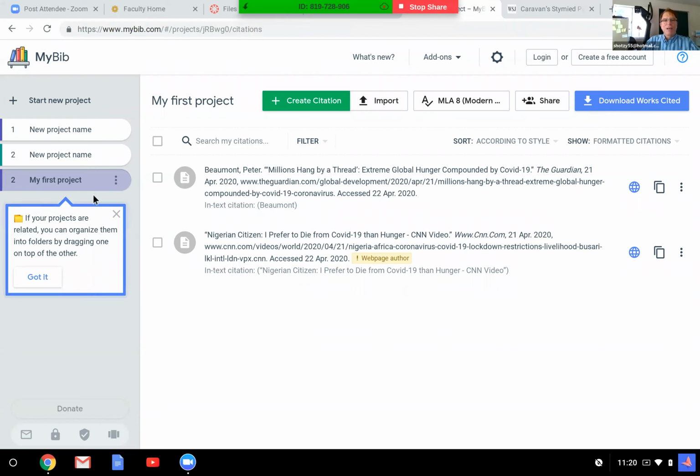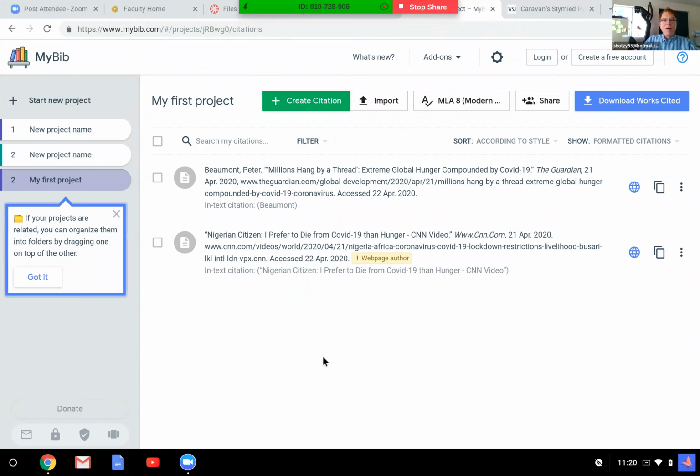This is my first project. And notice that even though I made these citations, it's warning me on the second one, they don't have a web page author. I look back there and there is no web page author. There should be one, but there is not one. So probably it's just CNN, produced by CNN. So that's why we don't have it.